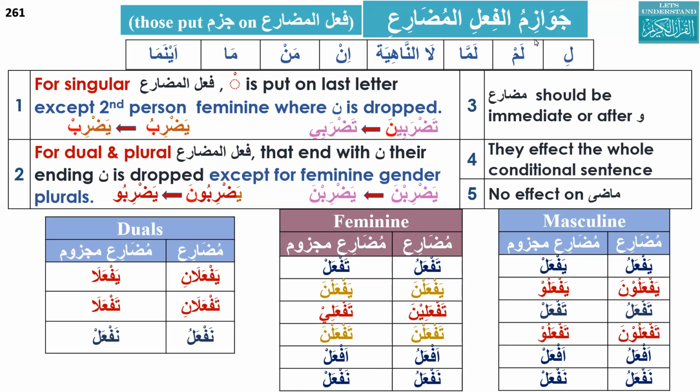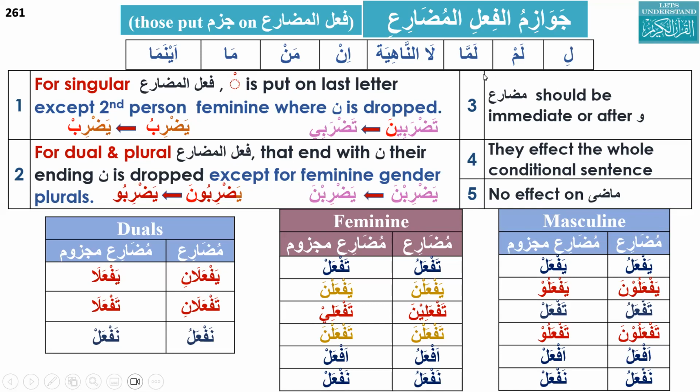And what are jawazimul fi'lul mudari? They are: li, lam, lamma, la. We also say lam nahiya, which is used for forbidden, like la taf'al. La can affect the mudari. Then in, man, ma, aynama: whoever, whatever. These are conditional particles, used for conditional sentences. They make the sentence a conditional sentence.